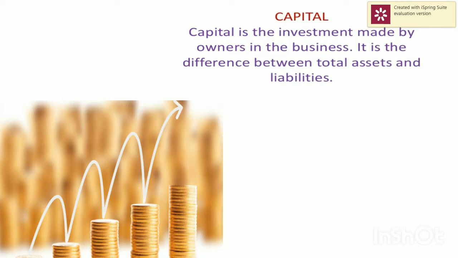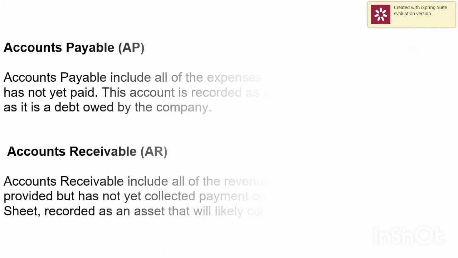Capital. Capital is the total investment made by a particular person in the business. For example, if you want to start up a business, whatever amount you invest in the business will be called the capital. And if you want to calculate your capital, you can calculate it as total assets minus total liabilities. That is the difference between the assets and liabilities. You will get the capital.